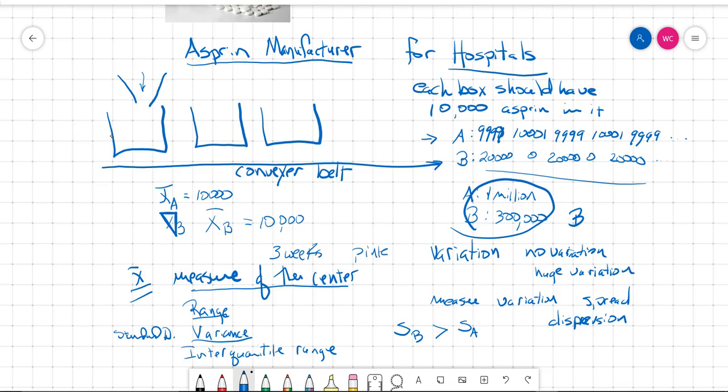But the point is, like we just said, that we want to come up with some way to measure the spread of A and the spread of B, and somehow say that B has much more spread in its data than A, right? The distance between elements of A is like, what's the distance between here and here? It's just 2. And what's the distance between here and here? It's just 2. But what's the distance between here and here? It's not just 2. It's 20,000. So that's the kind of thing we want to come up with some way to measure.